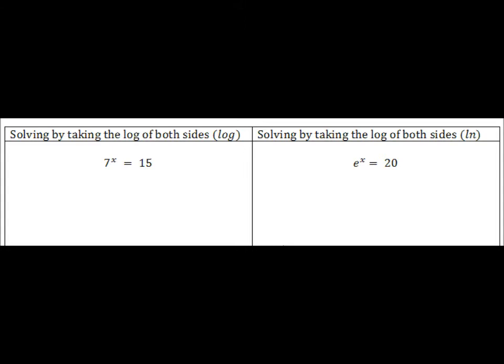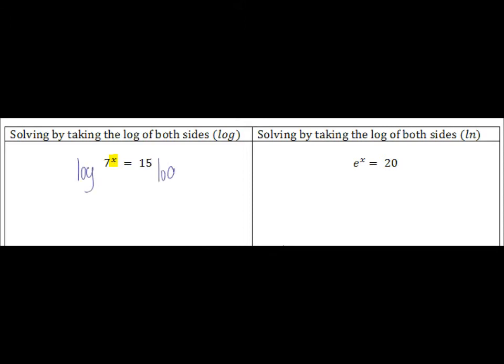In this exponential equation, if you look at these numbers, you see that 7 and 15 couldn't be made into the same base. So we need another strategy. If you locate the x, you see that the x is up in the exponent. You ask yourself, how do I get an x out of an exponent? The answer is to do the inverse of exponents, which is log. Now, what you do to one side in an equation, you must do to the other. So we're going to take the log of both sides.